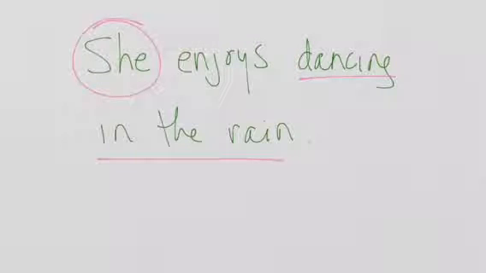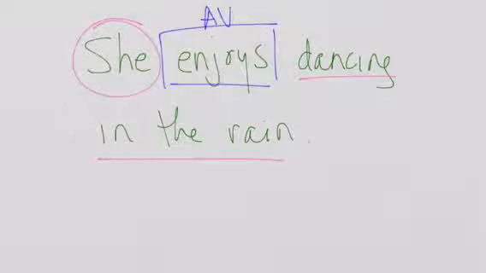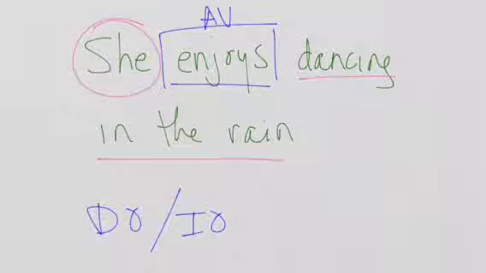And so you want to ask yourself what kind of verb you have here. You'll recall from the last YouTube video that I did that enjoys is an action verb, which means that it either has a direct object or an indirect object, not a predicate nominative or a predicate adjective. So then once you've found the subject and found the verb, and you've asked yourself what, you have your answer for what the direct object is.